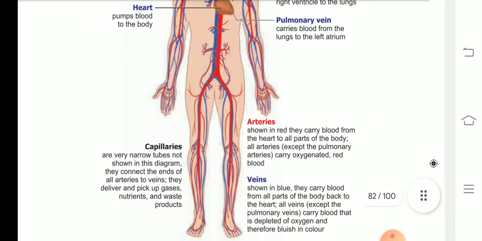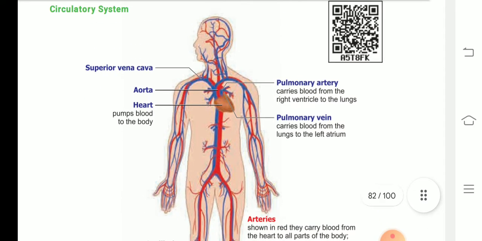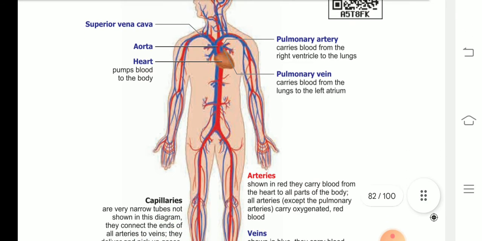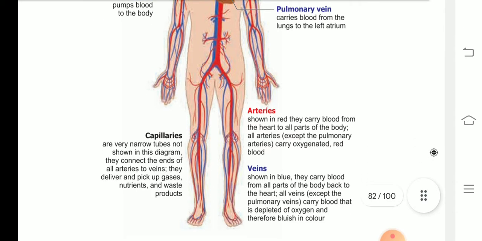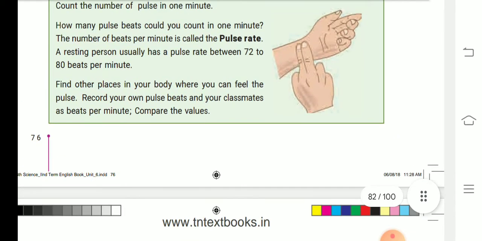Okay, next, see the picture, children. This is the circulatory system. How the blood circulates in our body. Superior vena cava, aorta, heart, pulmonary artery, pulmonary vein, capillaries, arteries and veins.